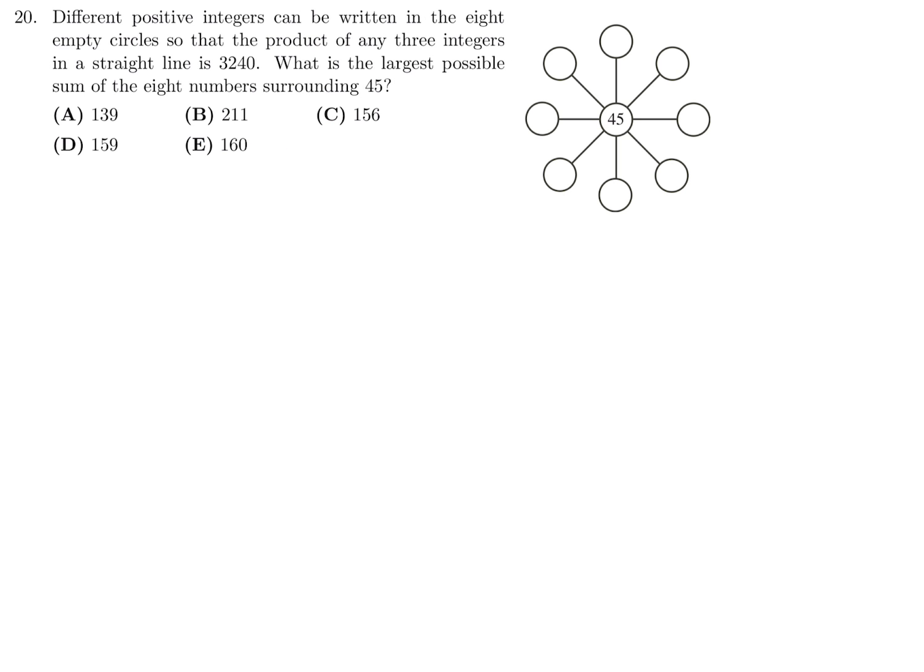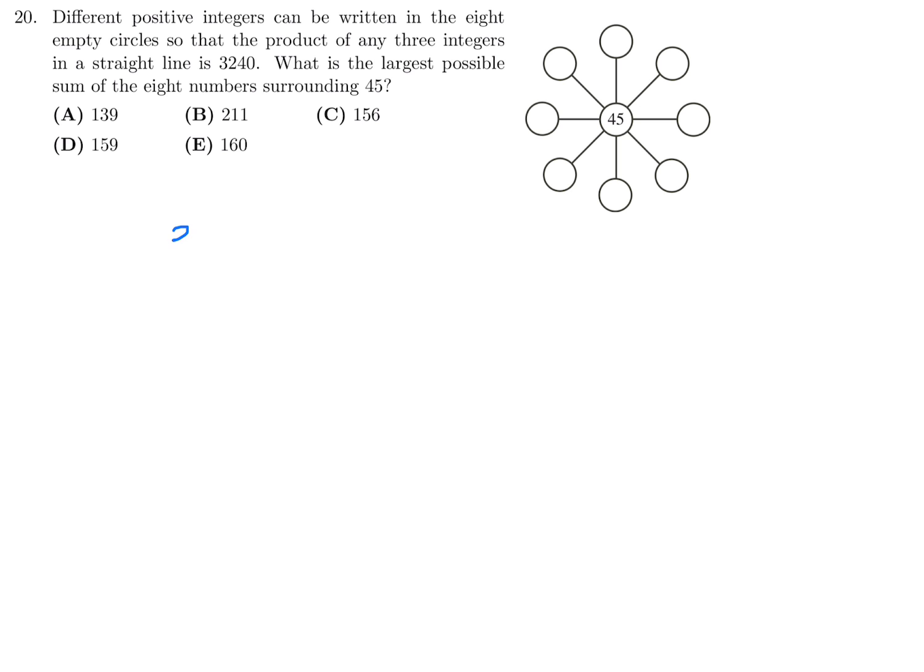Different positive integers can be written in the 8 empty circles so that the product of any 3 integers in a straight line is 3,240. What is the largest possible sum of the 8 numbers surrounding 45? So if we take x times 45 times y, it's going to be equal to 3,240. And we have to put numbers in each of these circles.